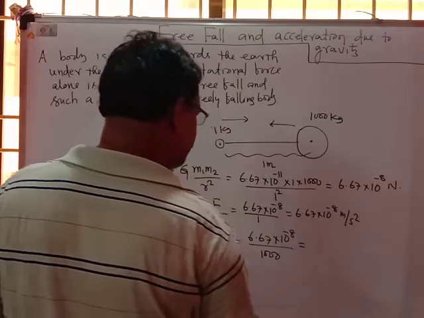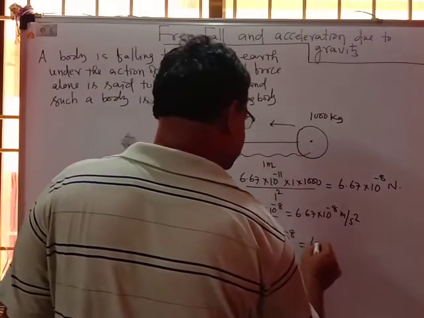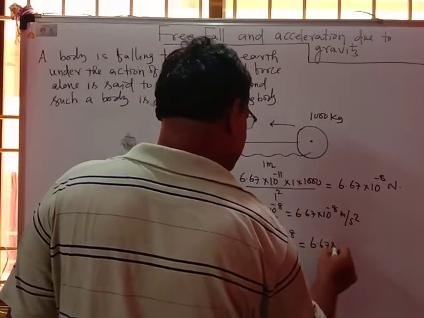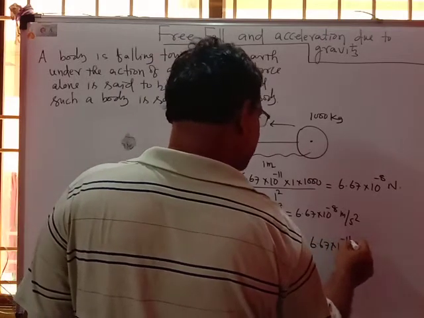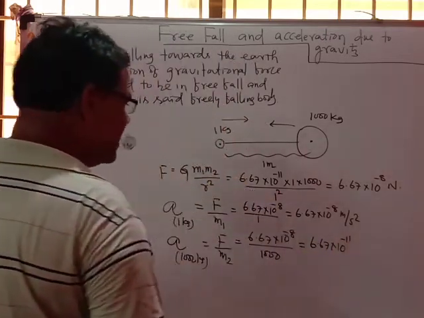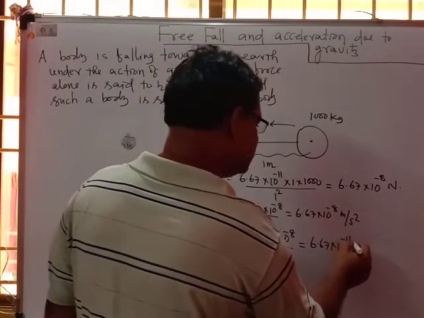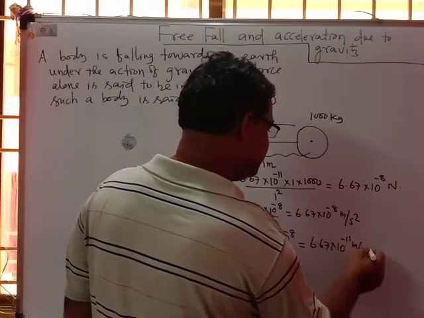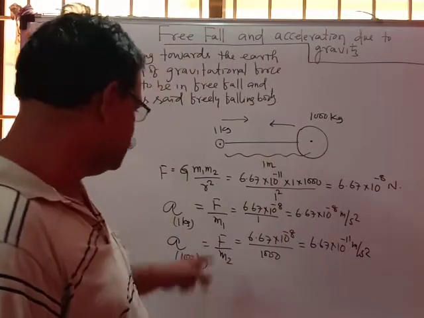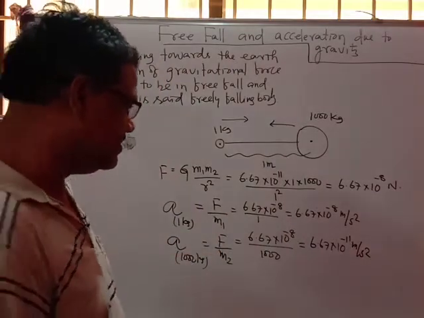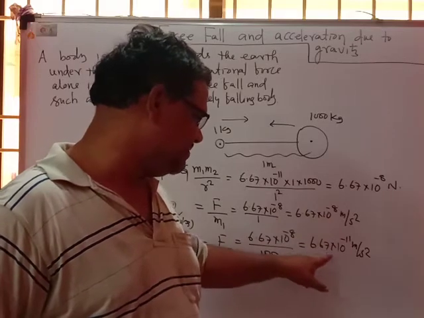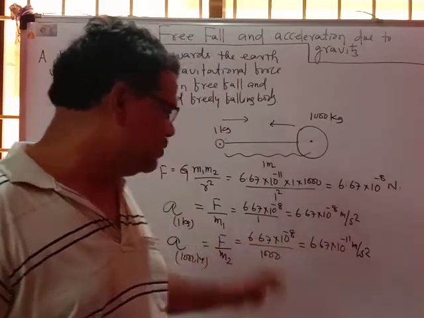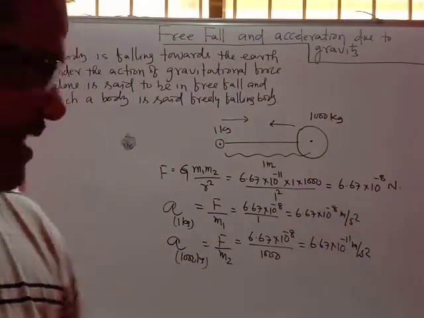This is equal to 6.67 into 10 to the power minus 11 meter per second square. Looking at the two accelerations, one is 6.67 into 10 to the power minus 8 and another is 6.67 into 10 to the power minus 11. Which acceleration is smaller and which is greater?